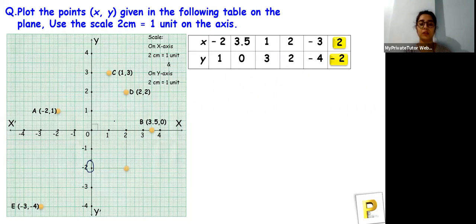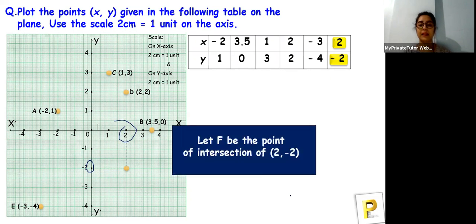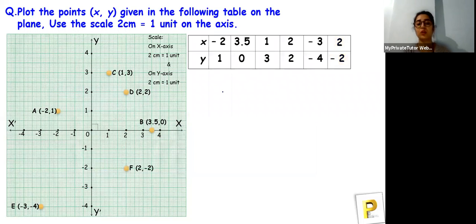Here these points meet, and let F be the point of intersection. So here we get the points. We are done with these points. Let F be the point of intersection of (2, -2), and we are done.